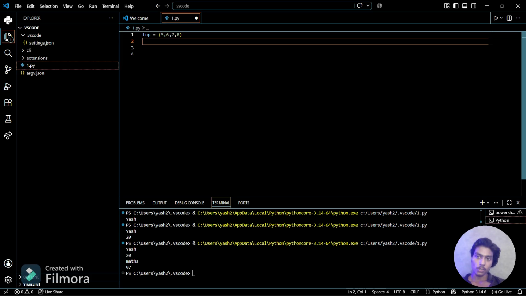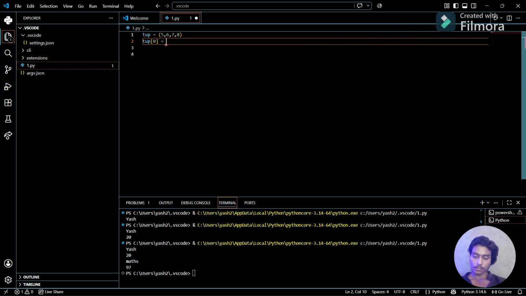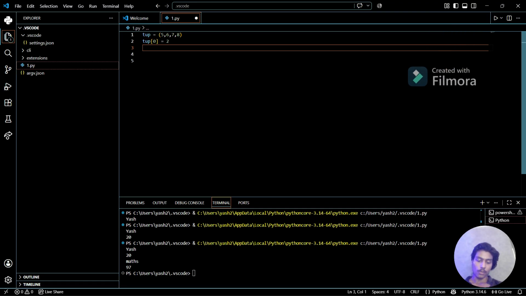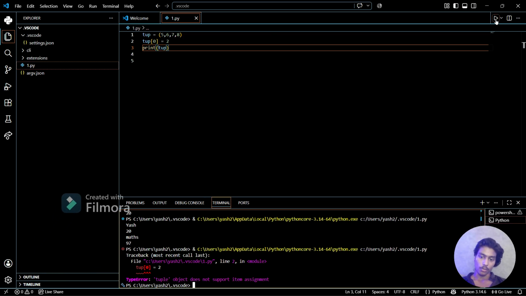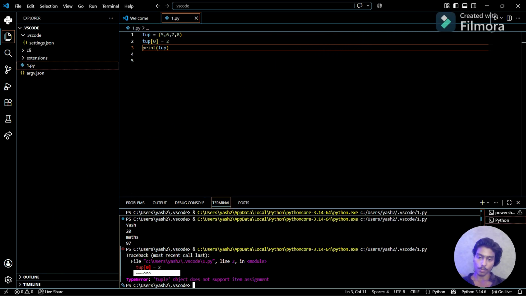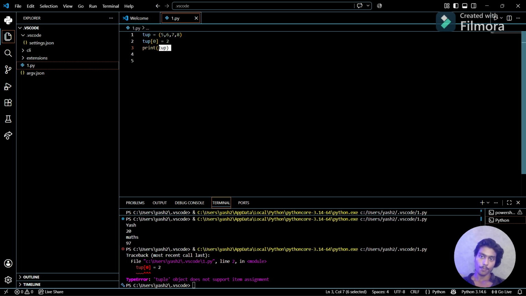So now as we know, tuple is immutable. If I try to change tuple 0 index is equal to 2, we all know that we can do it in a list, but tuple is immutable, so we can't do it. If I try to do it, there will be an error, because tuple is not mutable.